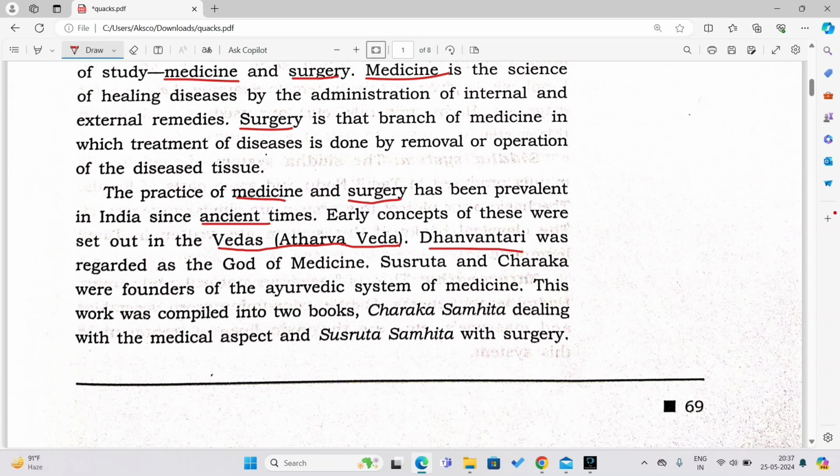Dhanvantari was regarded as the god of medicine. So you might be asked a simple question like, who is regarded as the god of medicine? You have to know that it is Dhanvantari who was regarded as the god of medicine.